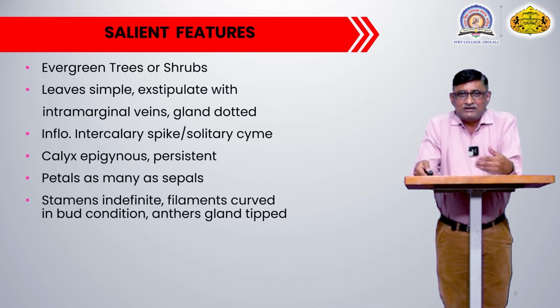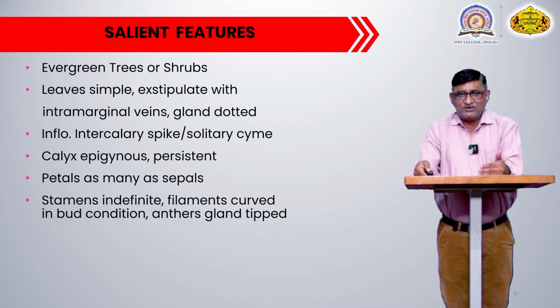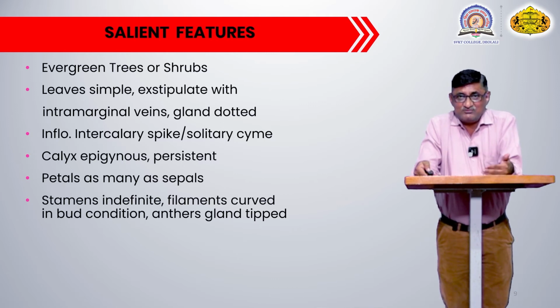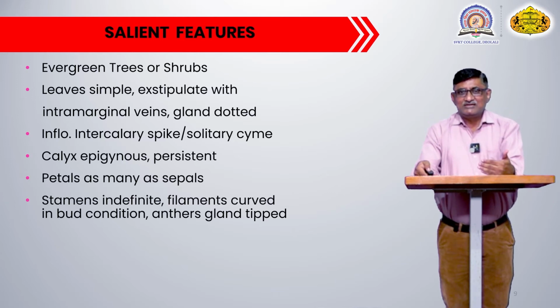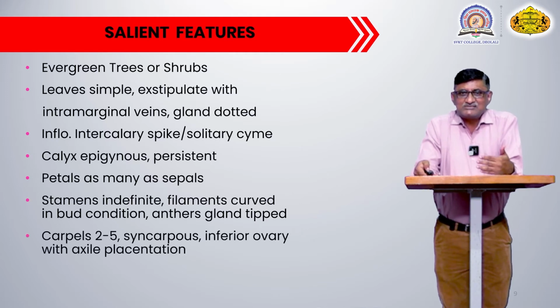Stamens are many. Their filaments are long, and the filaments are found bent in the bud condition. When you open a bud of the flower, you will find the filaments of all stamens in a bent condition. But after blooming of the flower, the filaments become straight, and the stamens become exerted, meaning that because of their great length they come out from the flowers, and that is what represents the exerted condition in the stamens. Then carpels may be varied.